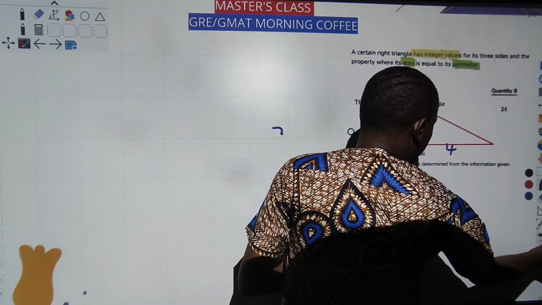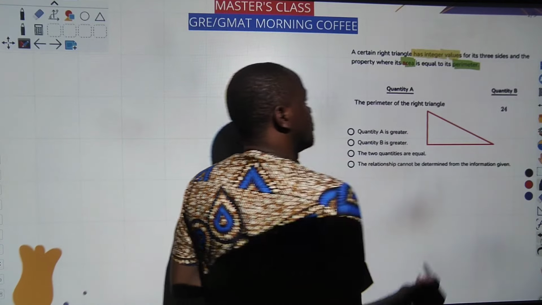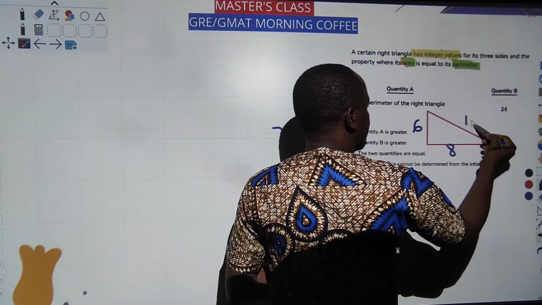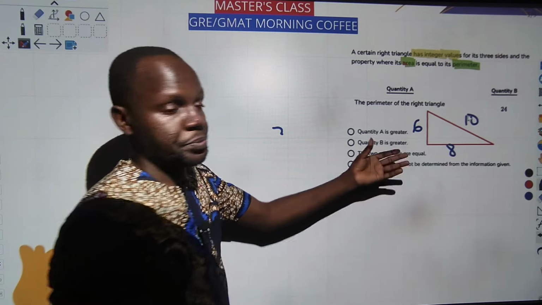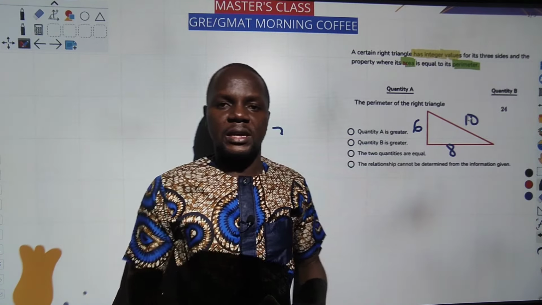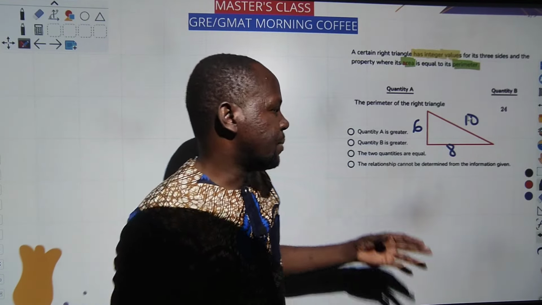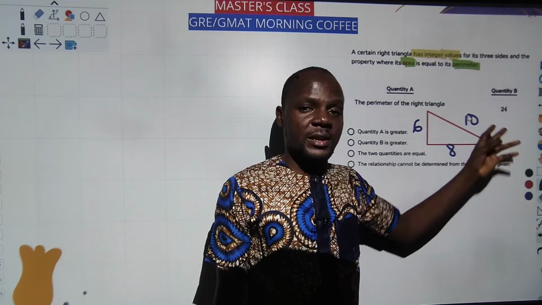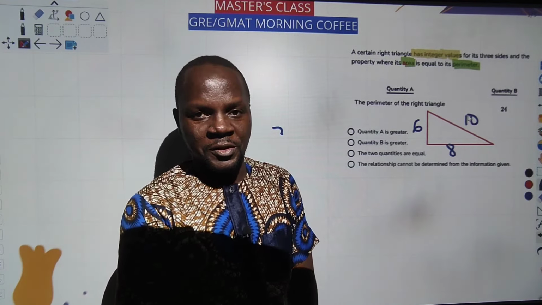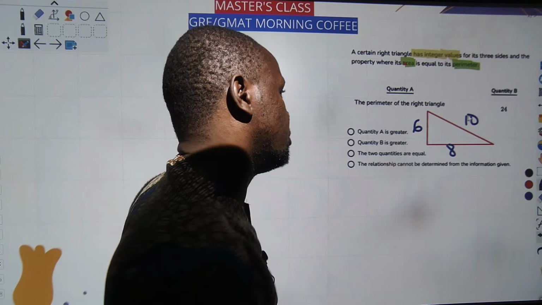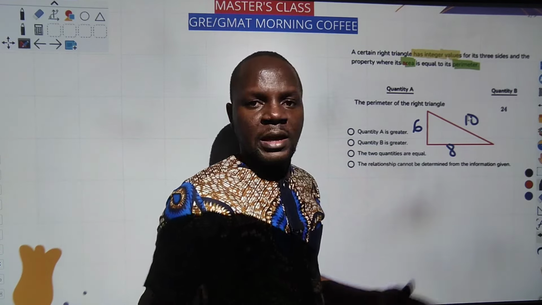The next type of triangle you can think about. That is just what you need to do here. Let's check the 6, 8, and 10. So you check the area and also check the perimeter. First and foremost, let's look at the perimeter. The perimeter is 6 plus 8 plus 10. 6 plus 8 is 14. 14 plus 10 is 24. So I don't think this one should be a problem. 24. Let's check the area.